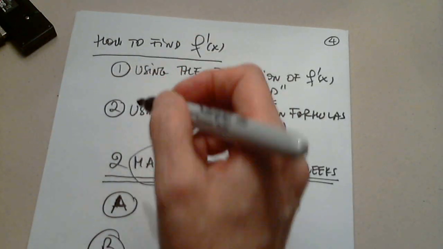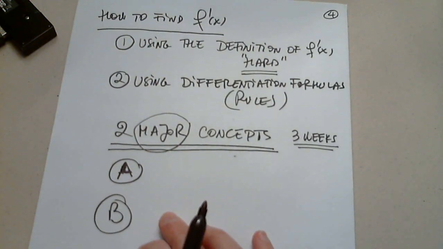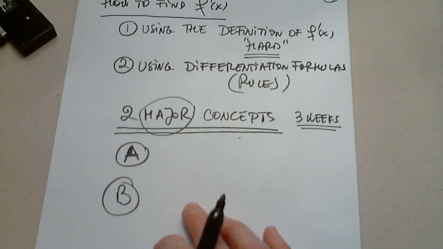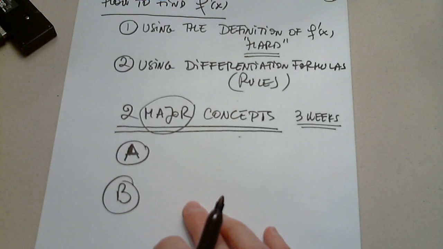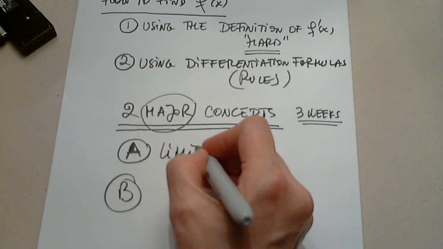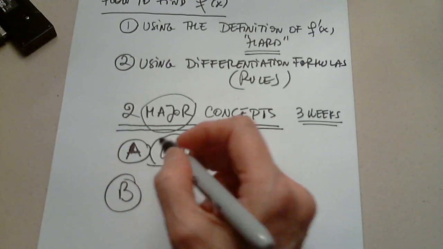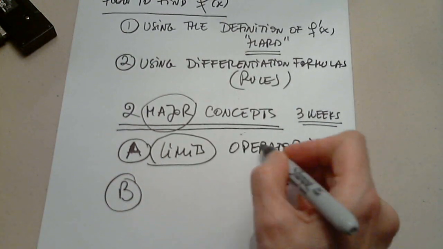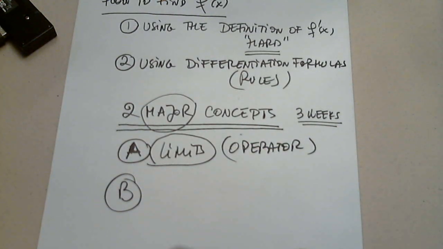I was debating with myself to use 1 or 2 or AB. 2 major concepts that I've been torturing you with in the last 6 classes. Limits. Yes! That was a big concept, big, and it's an operator. It does something to a function. It finds where it's going. Not the value, but what do the function values approach?